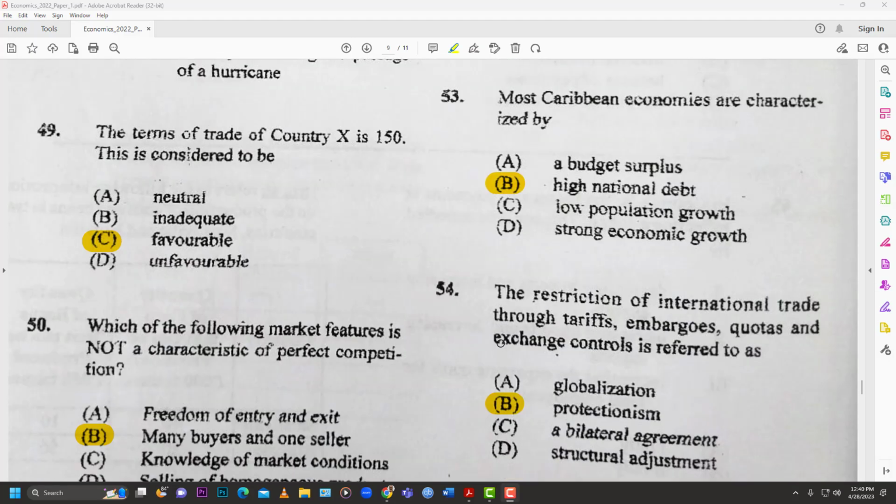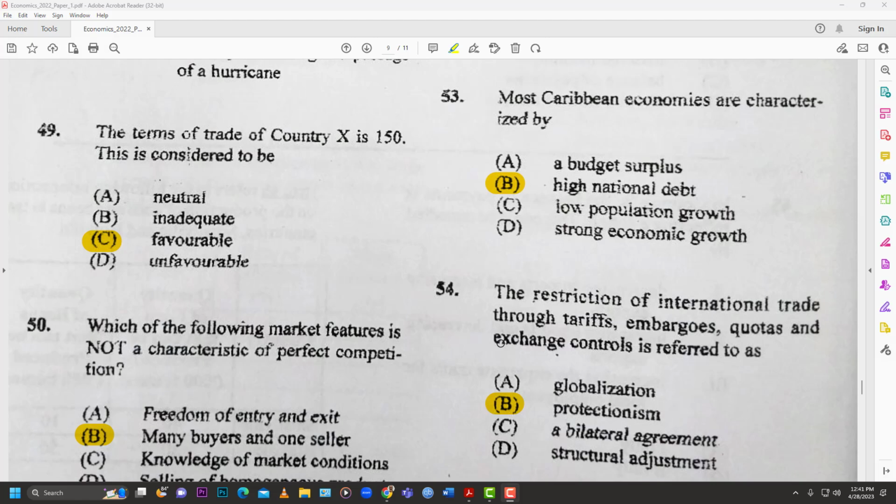53. Most Caribbean economies are characterized by B, high national debt. Right? I wish all of us had a budget surplus. We'd have been in good standing if we had a budget surplus every year. That would be awesome. We'd have been real developed by now. C, low population growth. Sorry, not characterized by that. They say that developing countries like the Caribbean have an increased population growth, even though I don't really see it, but textbooks say it's happening. D, strong economic growth. Again, if we had that, we would have been well off. But most of our Caribbean countries do not have such strong economic growth.